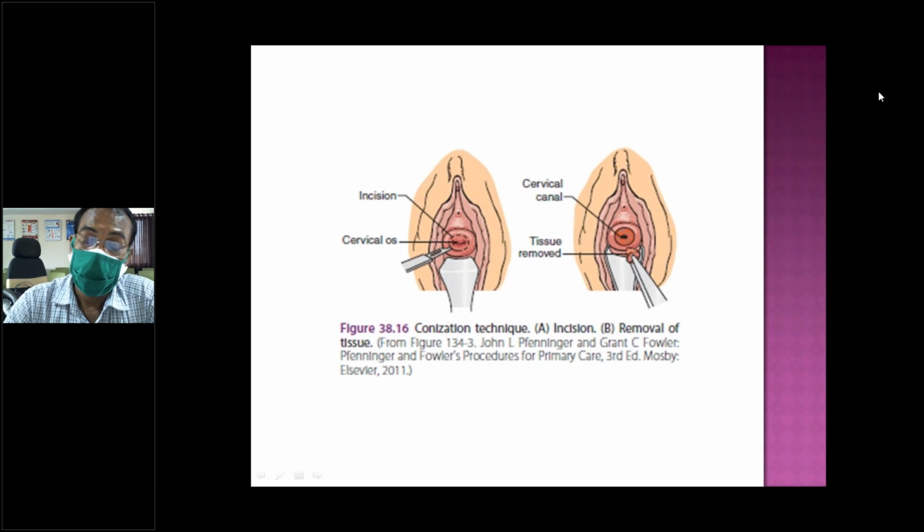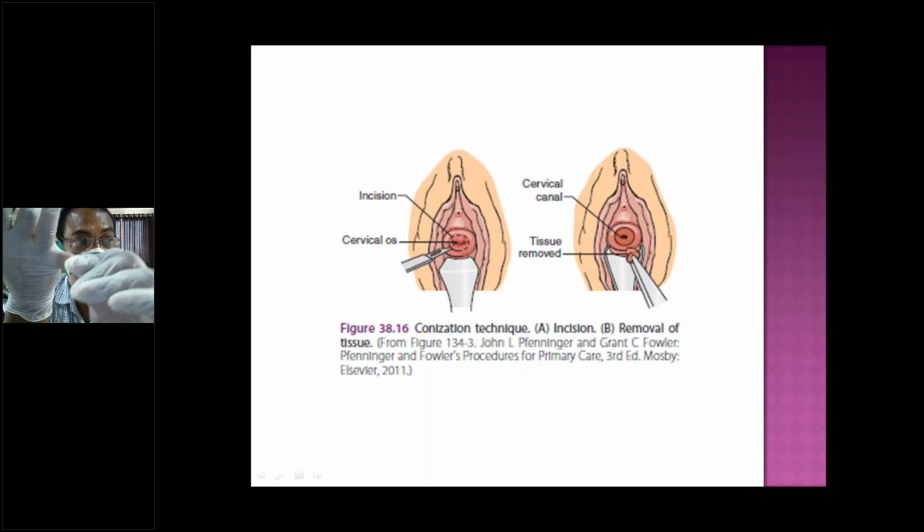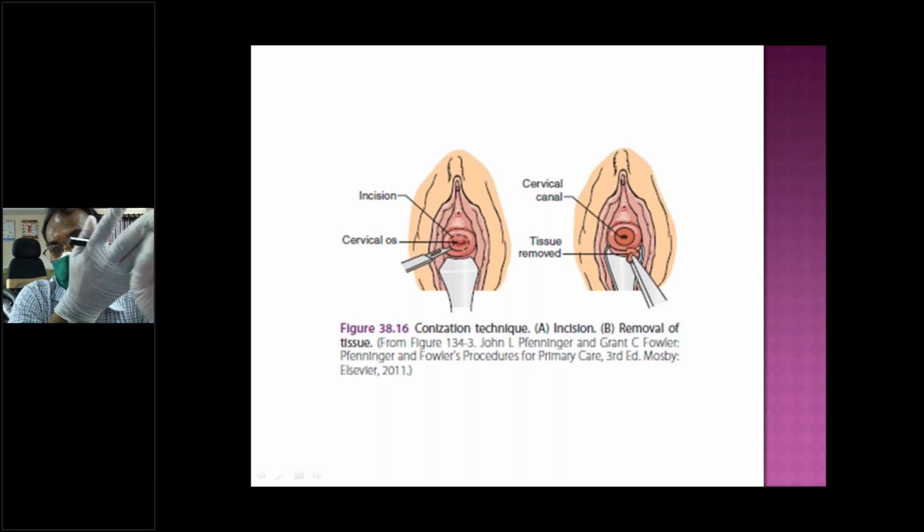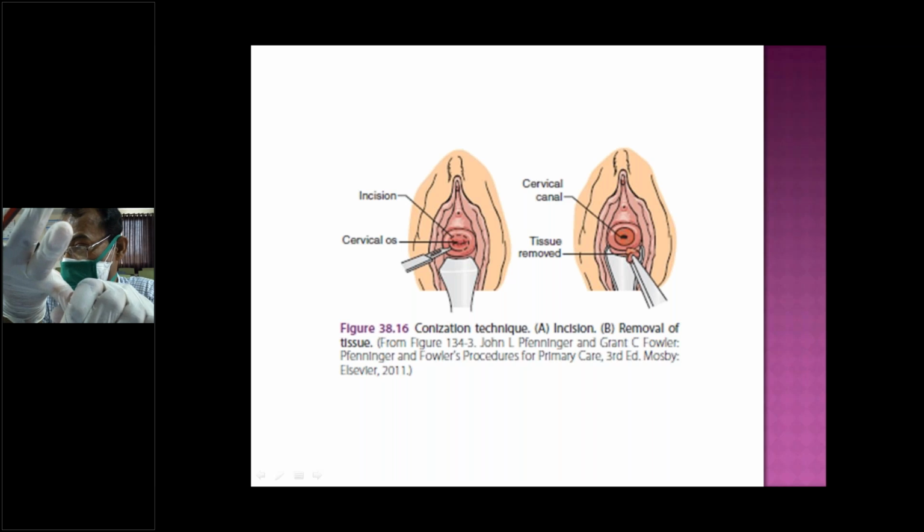It also shows whether the margin is affected. If the margin is clear, it will be like a therapeutic treatment. You should also do endocervical curettage. Complications include hemorrhage, stenosis, pyometra or hematometra, because there may be fibrosis or stenosis. If the woman is pregnant, there may be a chance of preterm delivery because of cervical incompetence.